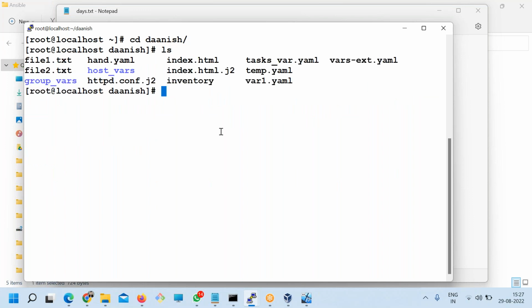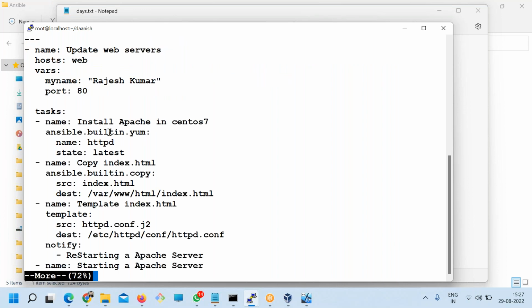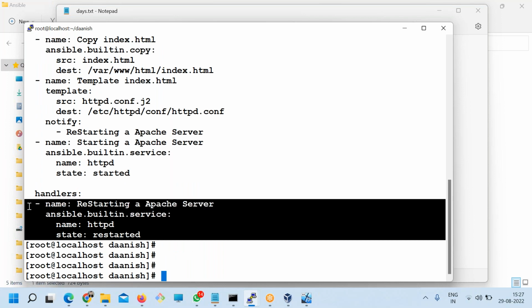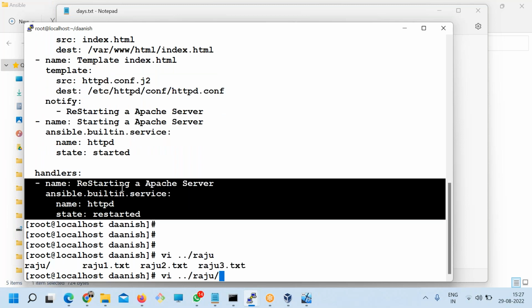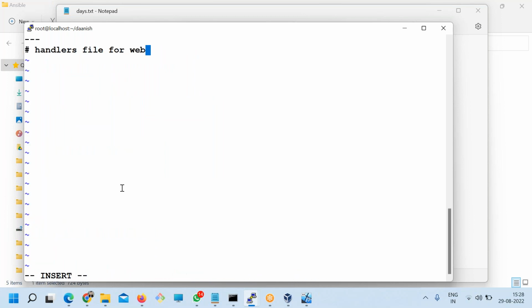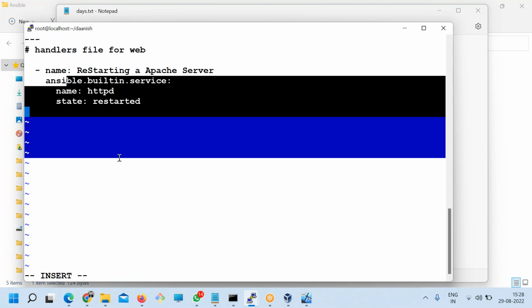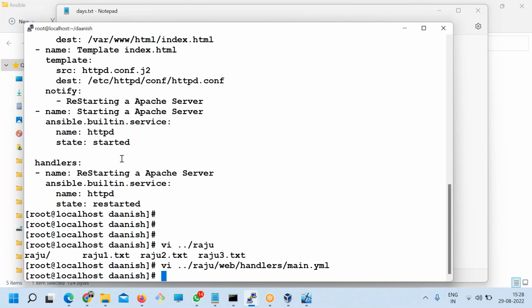So here I have the handler task. Where's the handler? Here it is. Only this task. Okay, I'm copying it as you can see into the Raju web handler's main.yaml. See, this is an empty file. Copy paste. Only you have a handler task. You can have as many handler tasks as you want, that's not a problem. Done.